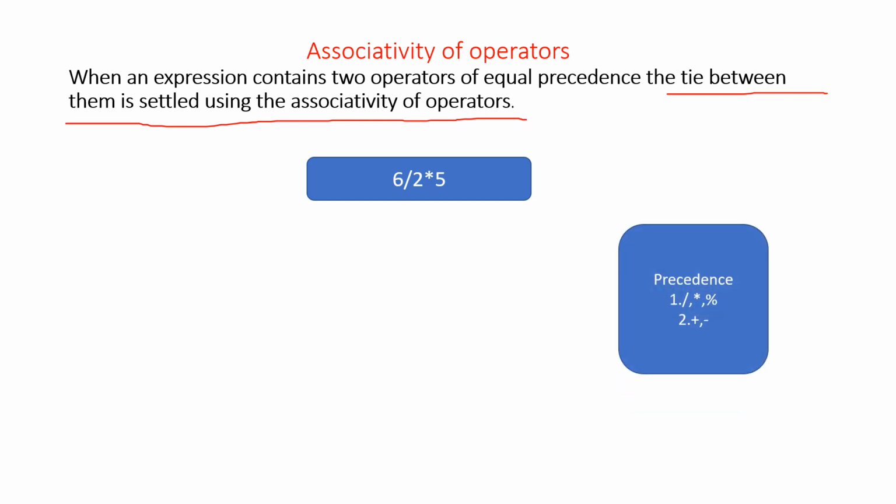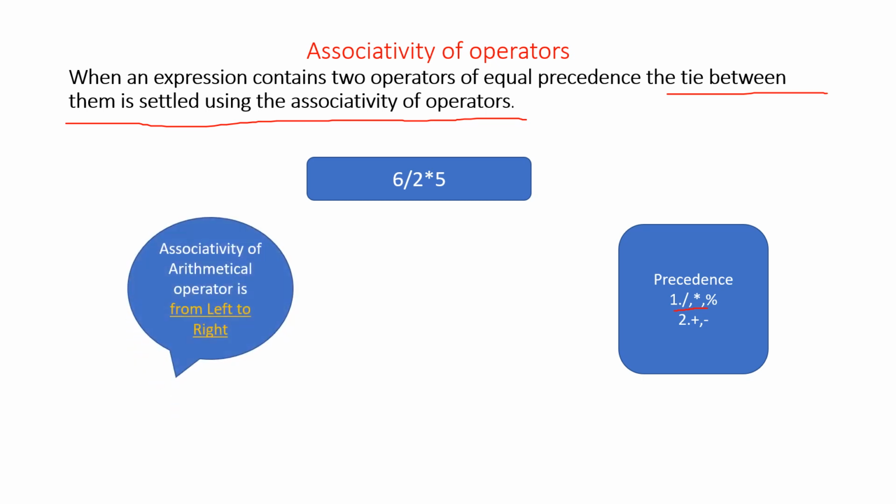In arithmetic operators, the precedence of the division operator and the multiplication operator have the same strength. Then the tie between them is settled using the associativity of operators. The associativity of arithmetic operators is from left to right. It means the left part will be evaluated first, then the right part. So 6 divided by 2 is 3, 3 into 5 is 15.